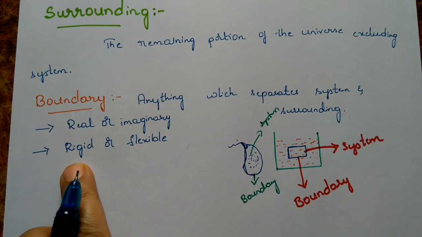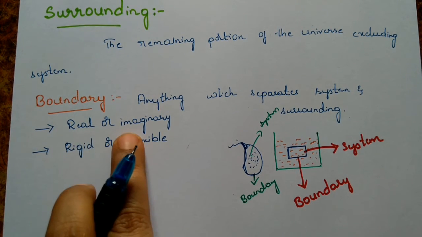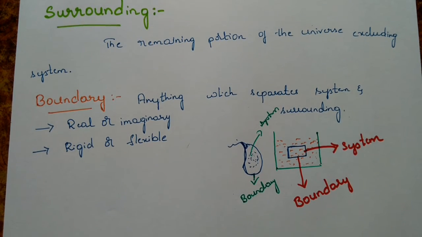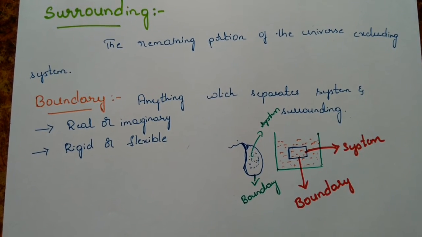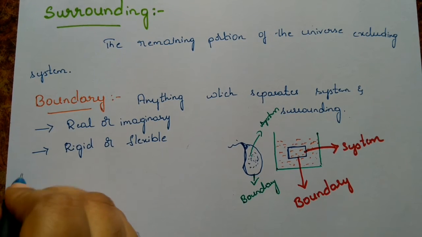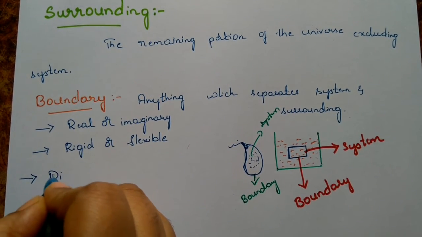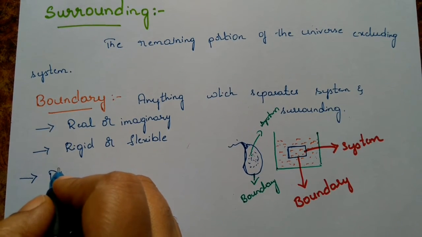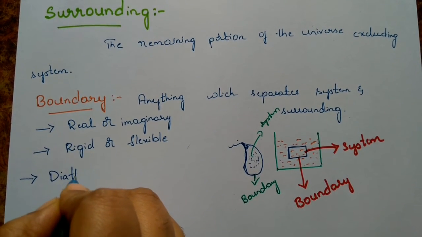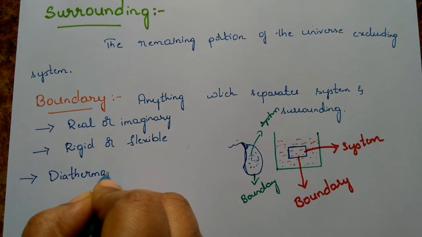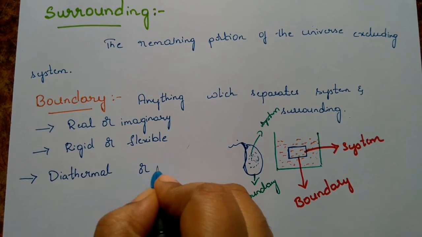So we can say that the boundary may be either real or imaginary. It may be rigid or flexible. Likewise, we can also say that it may be diathermal or adiabatic.